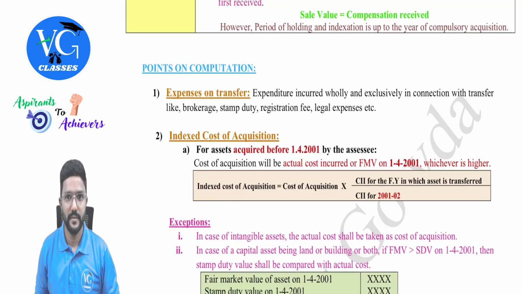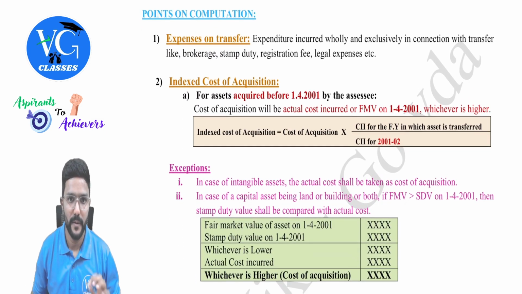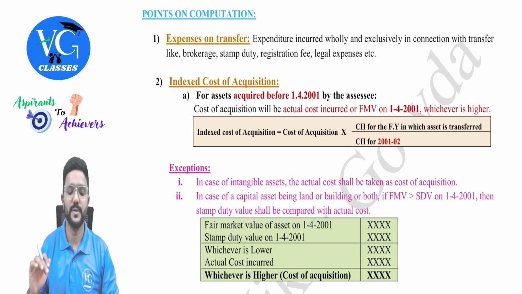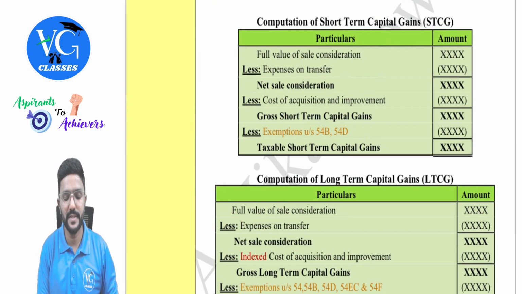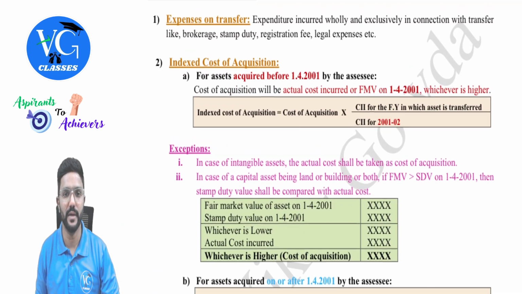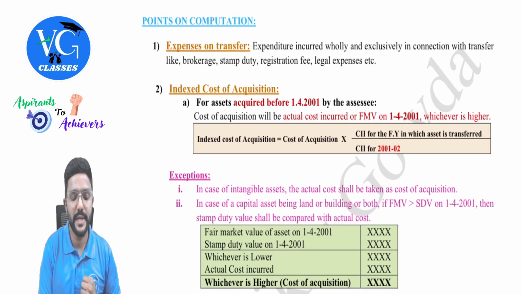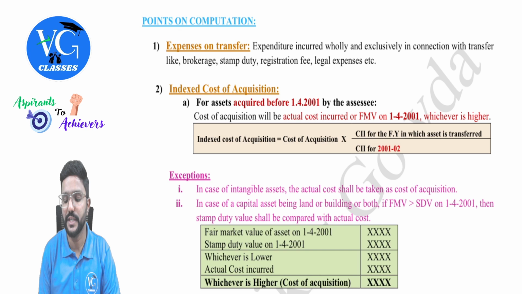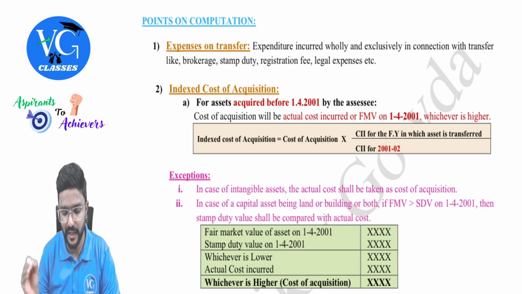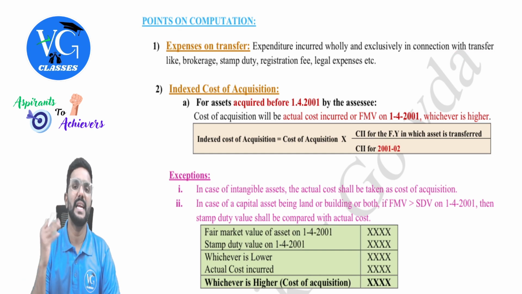Fine, so next, points on computation, expenses on transfer. In the format, we saw expenses on transfer, cost of acquisition and all, no? Yes, for both short term as well as long term. What is it in detail? We will learn now, guys. Expenses on transfer: expenditure incurred only and exclusively in connection with the transfer, like brokerage, stamp duty, registration fee, legal fee, or commission, etc., is allowed.